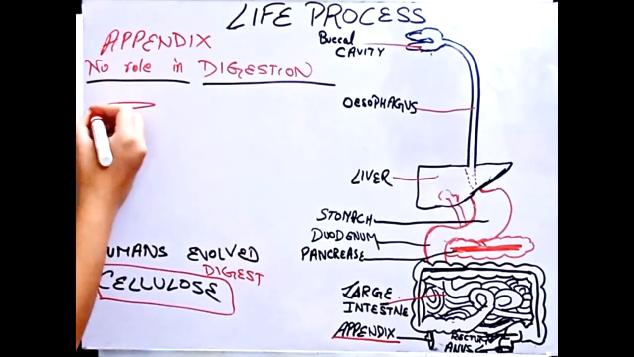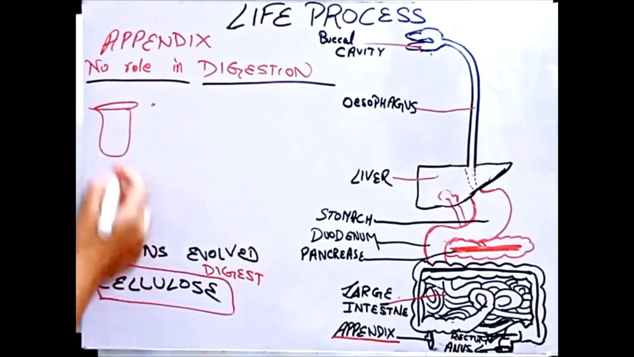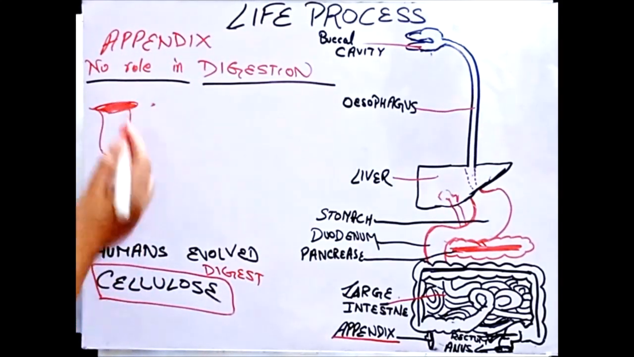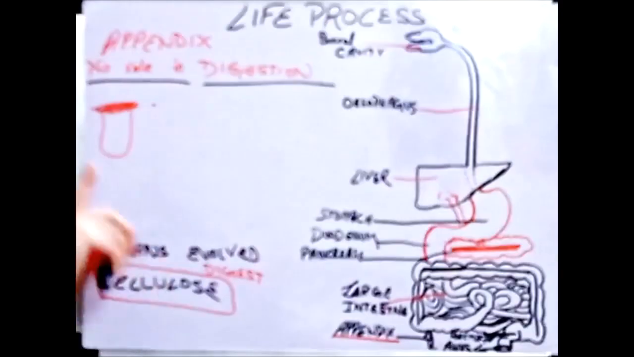a layer on our appendix. You can see it as a kind of diaphragm. Because of this, no food can enter our appendix. So the appendix here is just kept like that.